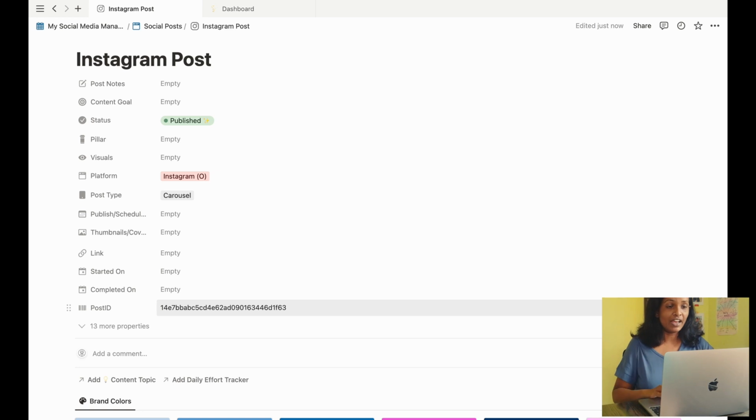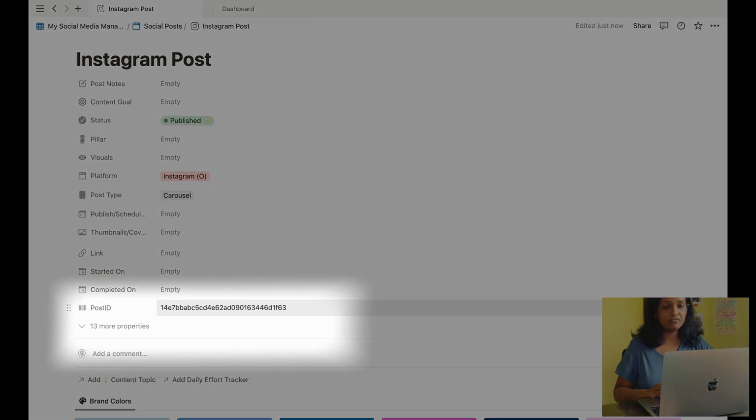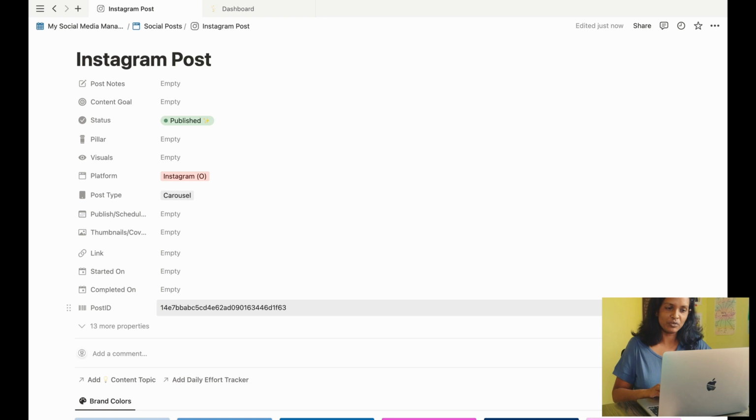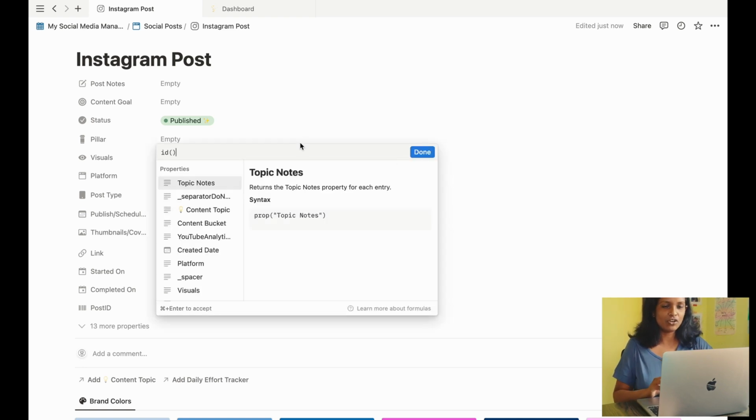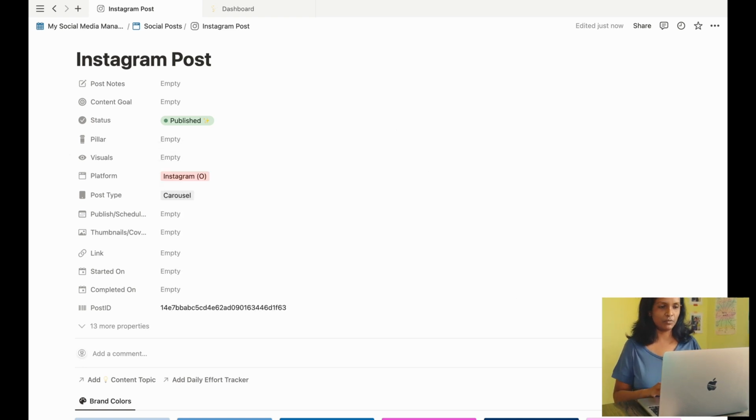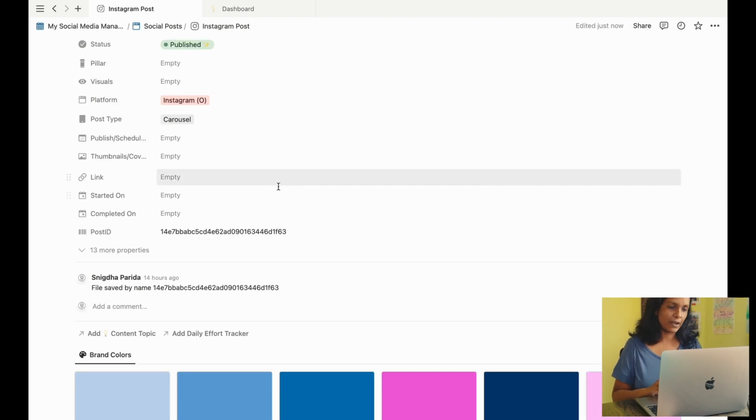Okay, I have also created this post ID, which is nothing but a function that gives me this record unique ID, because sometimes I screen record something or create a file ahead of time for a post, and I needed a way to be able to search that file by a unique name. So instead of trying to come up with a file name and then forgetting what I even named that file at a later point of time, I add these post IDs to those file names. Then I can comment about that in a relevant file, in a comment section mostly, and that makes it very easy for me to find the exact file.